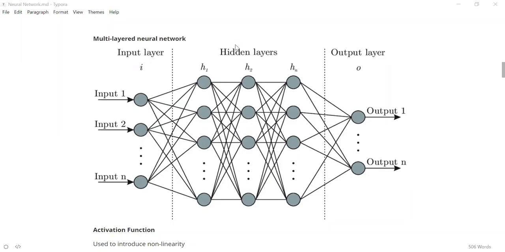So how do you determine the value that is present at this node? I'm talking about the node where I place the cursor. I determine it by seeing what are the input values that are present in the previous layer. So I have n input nodes that are present, and these values are determined already. Can someone say how we are getting the values at the input layer? Where do we get these values from?